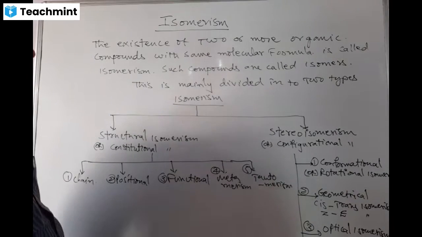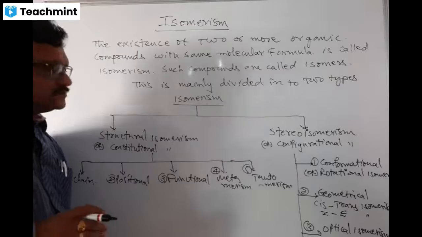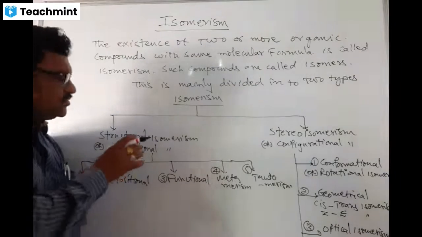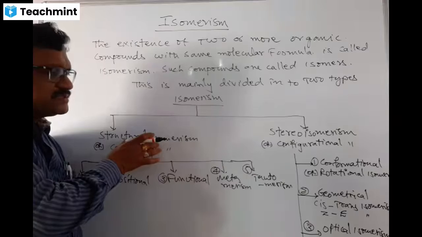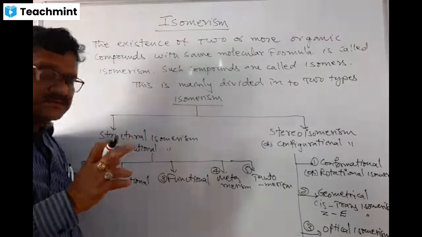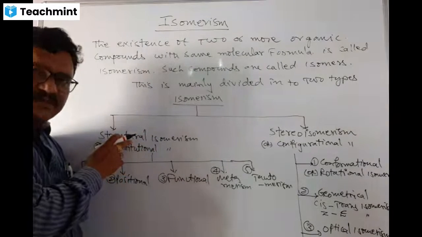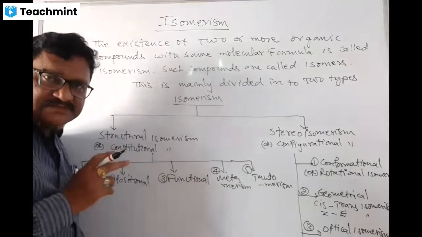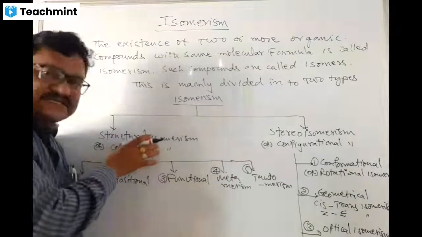See, just now I told you structural isomerism means compounds having same molecular formula but exhibiting different physical and chemical properties due to difference in their structures.